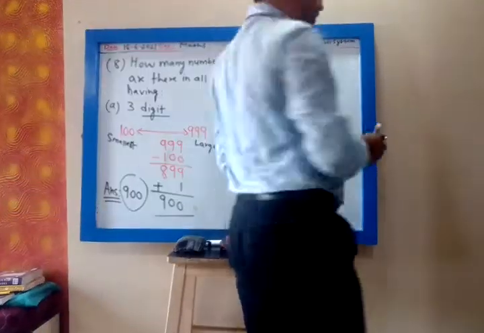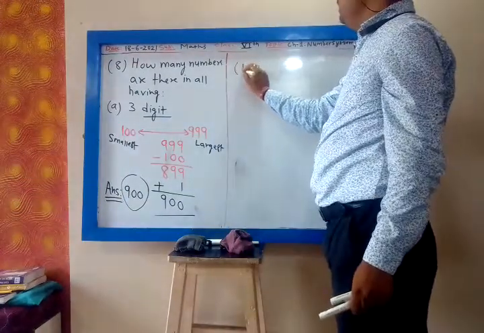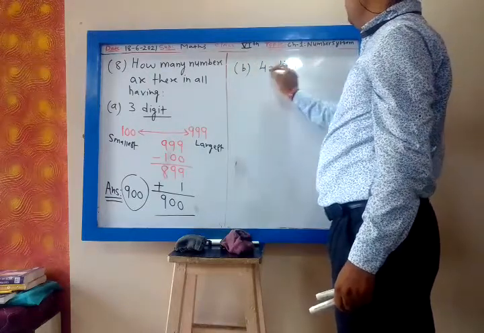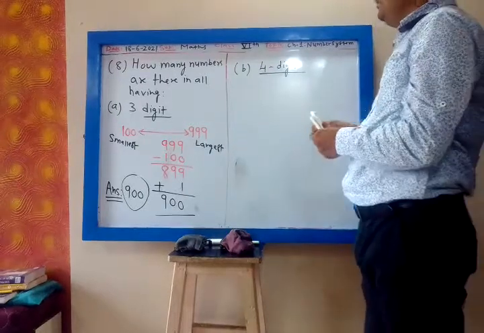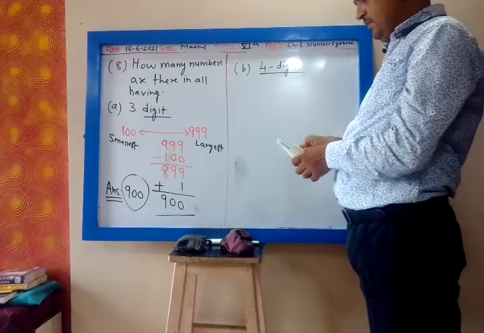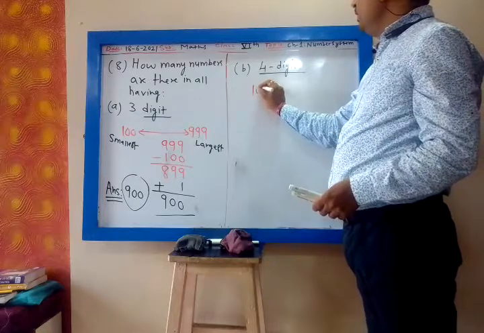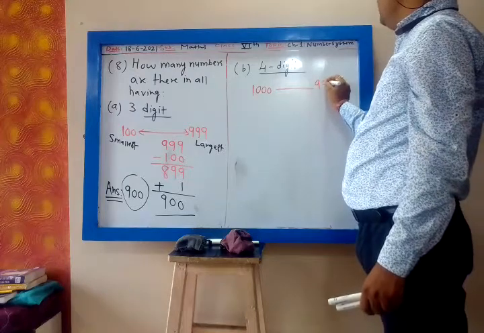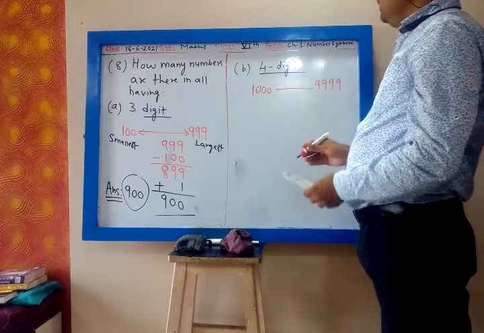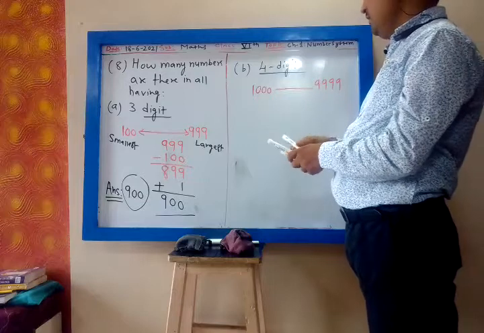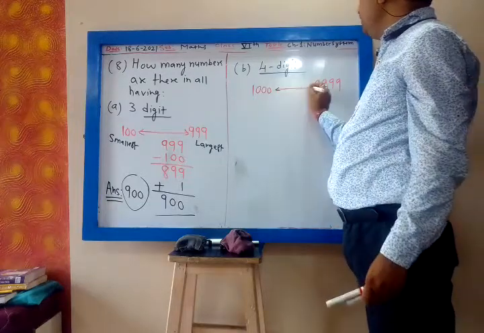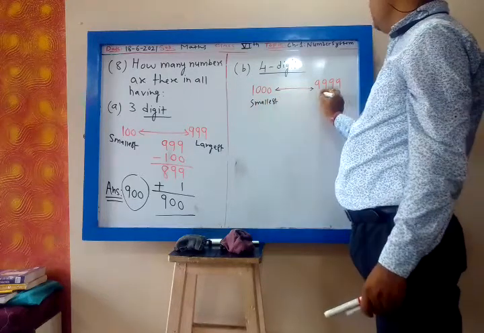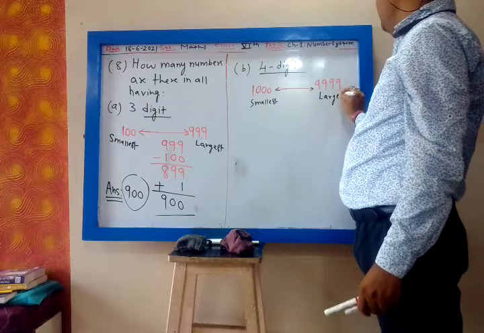Next is B, 4 digit. Same technique you will apply. You have to start with the smallest number. What is the smallest 4 digit number? 1000. And what is the largest 4 digit number? 9999. Correct? This is my smallest number, and this is my largest number. You take their difference and add 1.